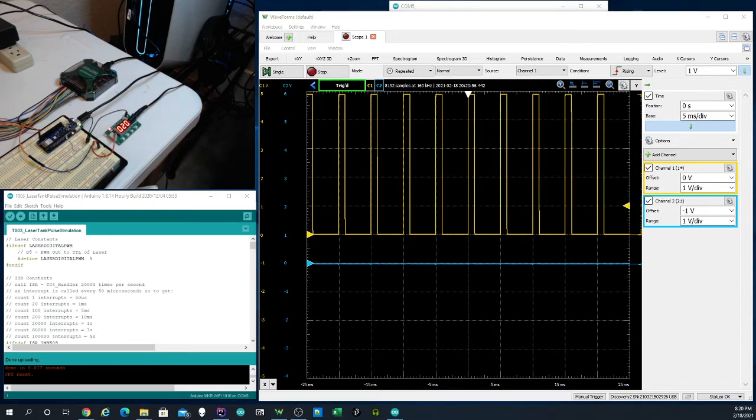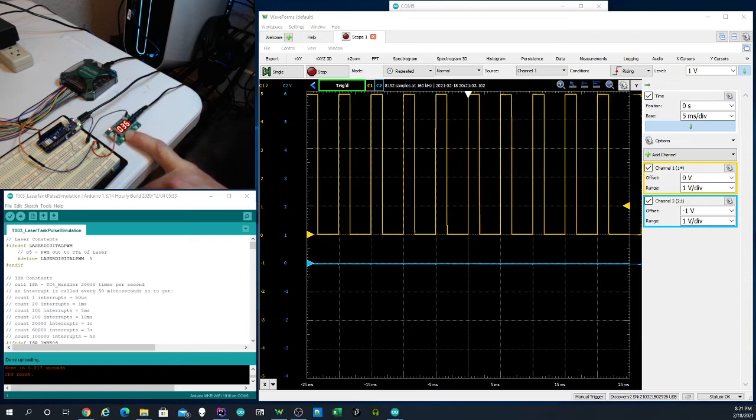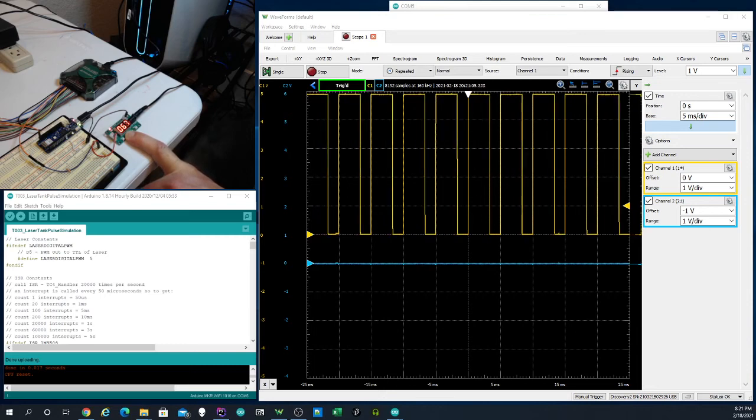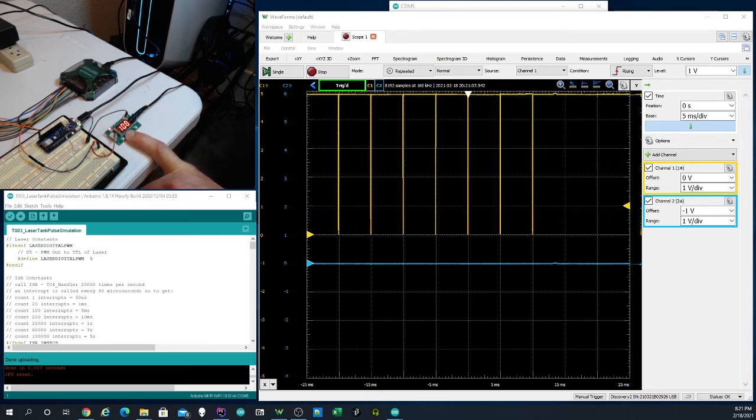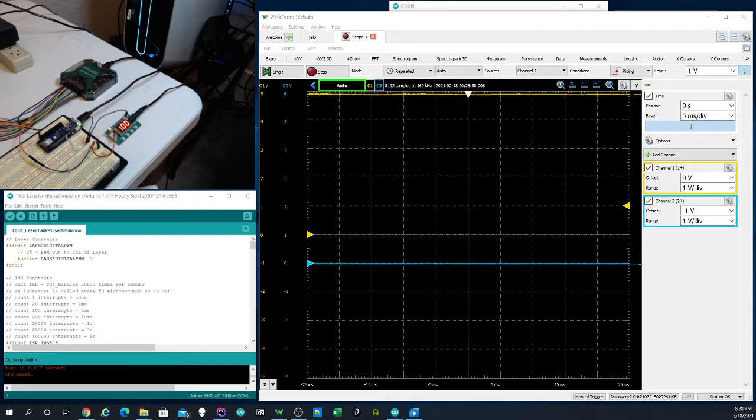We can also demonstrate firing the laser at full power. First thing we do is bring the controller board up to full power. As you can see, as we increase the power level, the pulse width modulation signal increases until it's a steady 5-volt signal. Our Arduino can also fire the laser at full power.